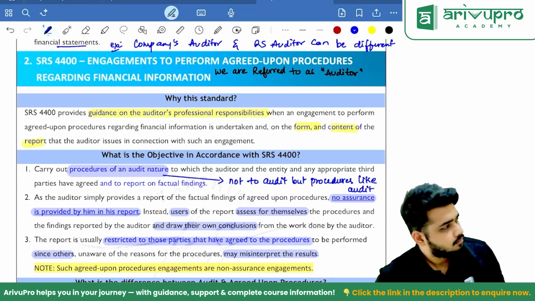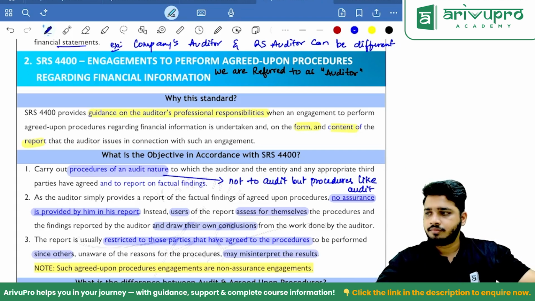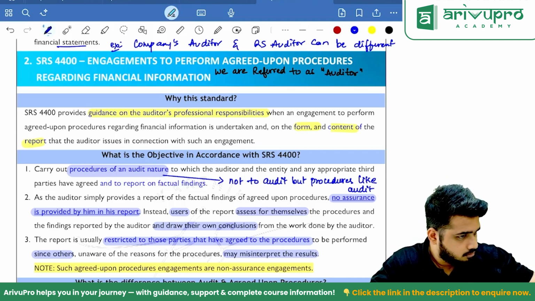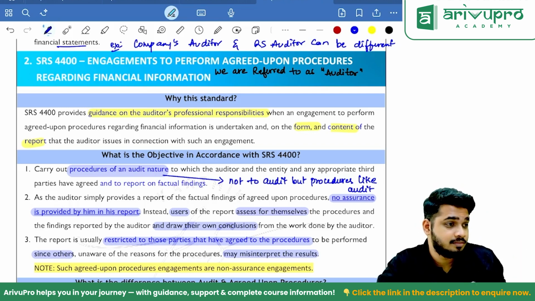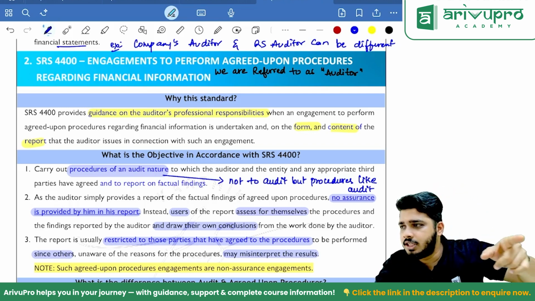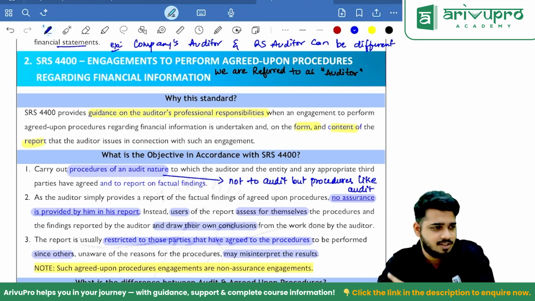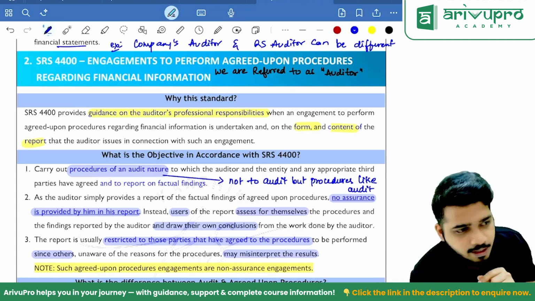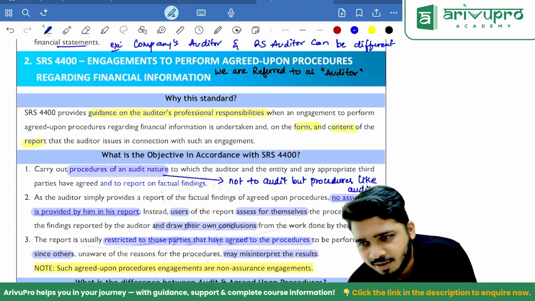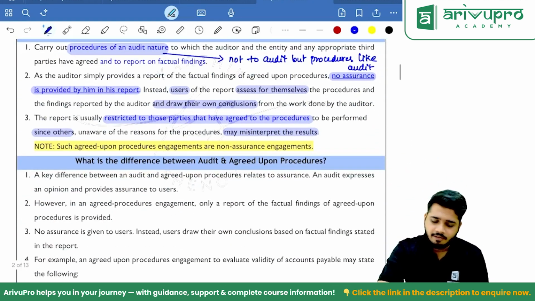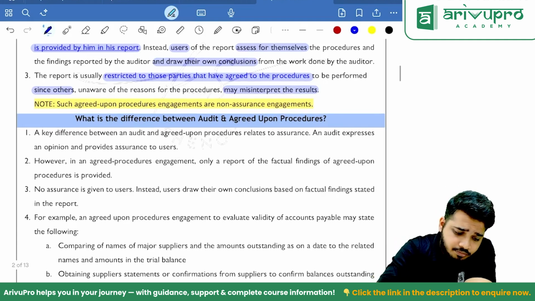And the SAs are the basic principles on which the audit report is formed. Here we do not use Standards on Auditing. So how you have to mention that point is: for audit we refer SA, for AUP we refer SRS. If you mention we don't have a standard, it will be very wrong. Instead we will get very angry. I put full effort into the standard and you're telling me there is no standard for this. Right, sir. Very simple difference between audit and AUP.